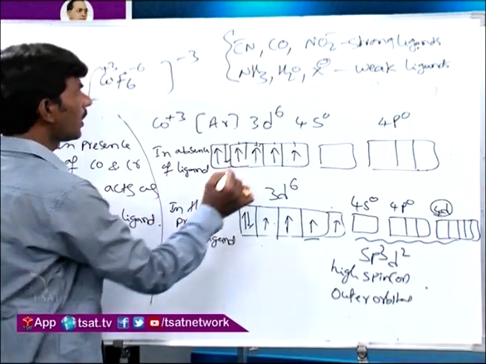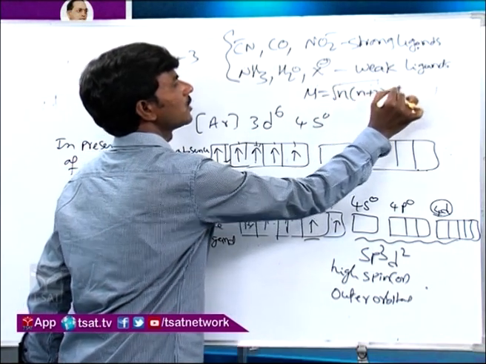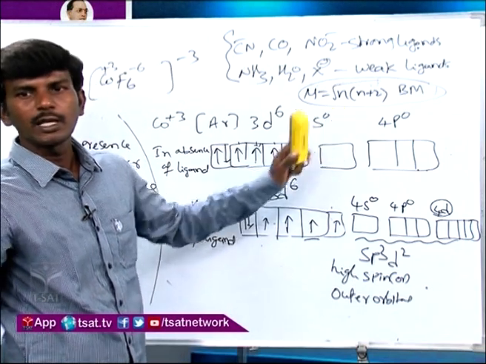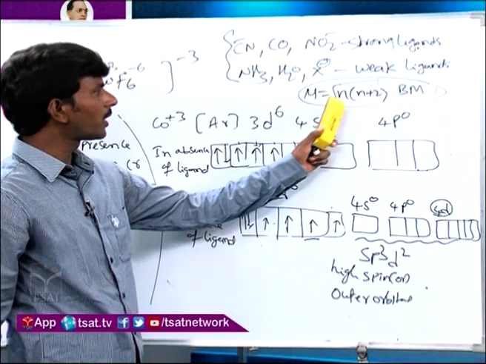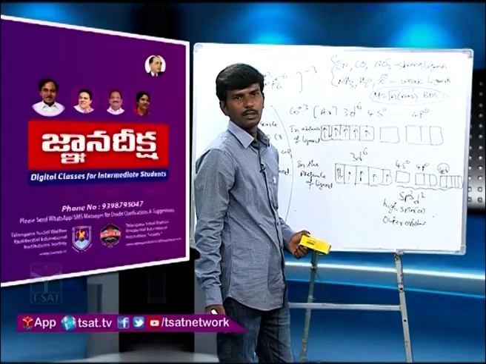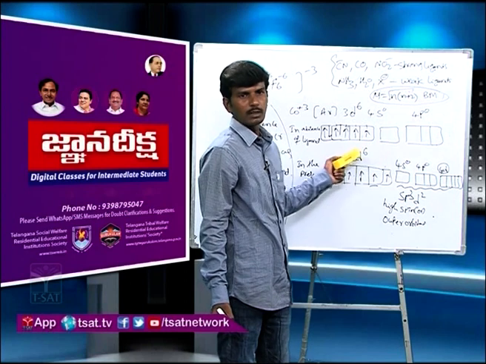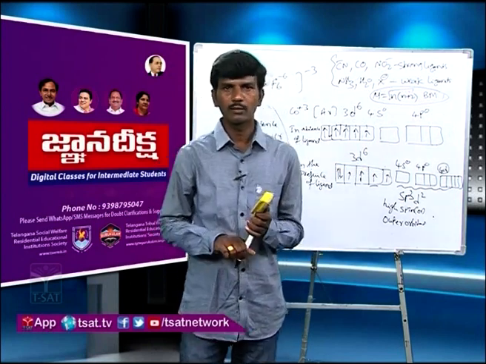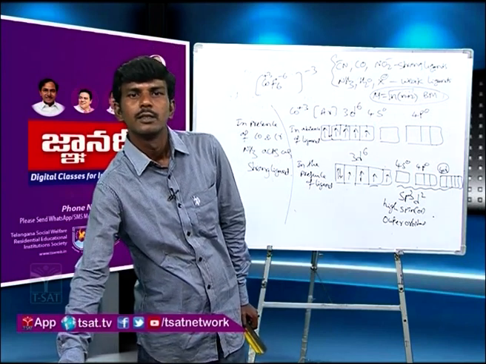How do we calculate the magnetic moment? Magnetic moment is equal to the square root of n into n plus 2 Bohr magnetons. This is the unit, Bohr magneton, and n is the number of unpaired electrons. So it is paramagnetic with 4 unpaired electrons, and we get a magnetic moment of nearly 4.87 to 4.90 Bohr magnetons. Pauling knows that magnetic moment, so to explain it, this hybridization is used. Okay, so this is the hexafluorocobaltate complex hybridization and geometry.